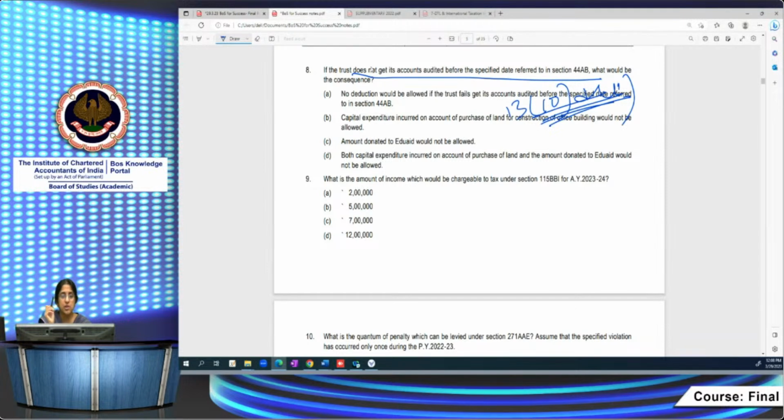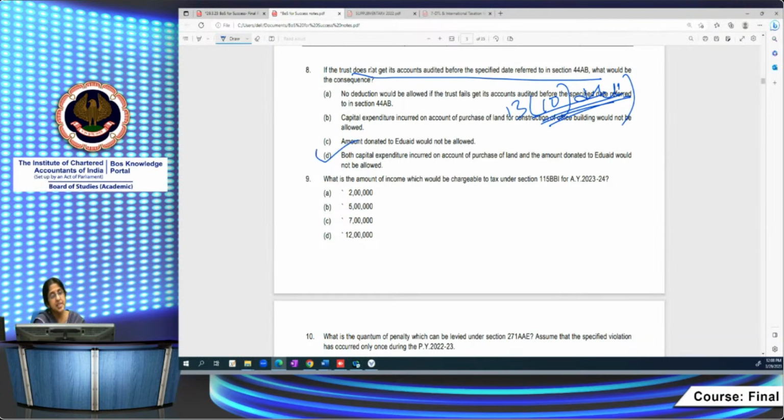Then read the 4th option. Both capital expenditure incurred on account of purchase of land and the amount donated to edu-aid would not be allowed. This is the most appropriate answer. Both capital expenditure is not allowed. Amount donated to edu-aid would also not be allowed. So this is the right answer, which is the most appropriate answer.